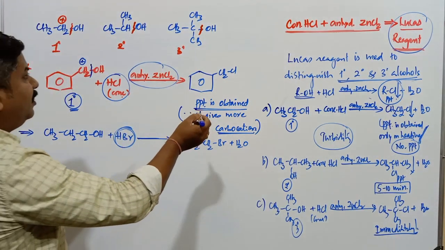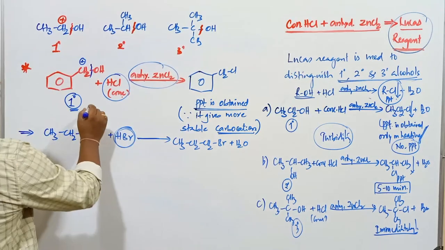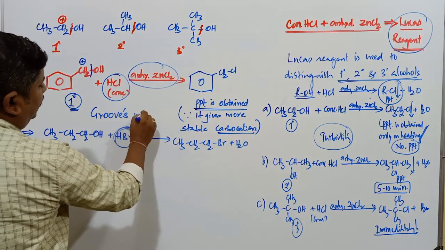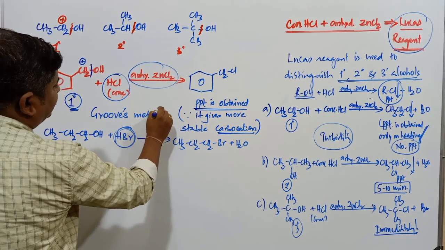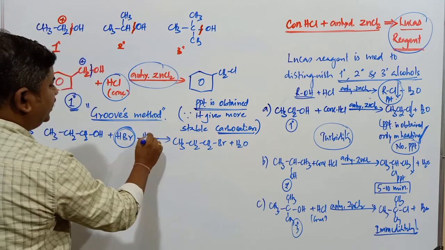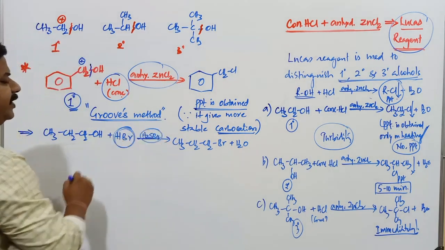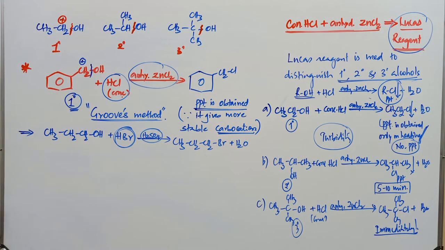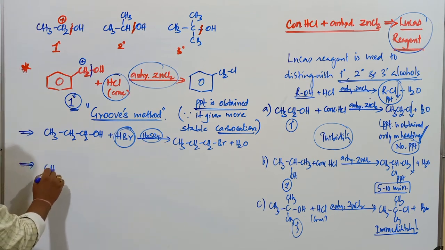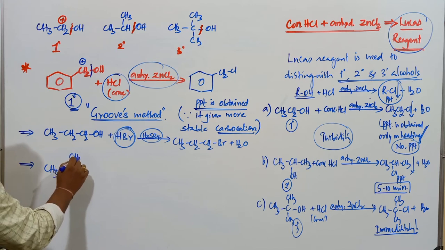And remember, wherever HCl is used, that reaction is commonly called Groove's method. Preparation of alkyl chlorides by using HCl and zinc chloride is commonly called what? Groove's method. Here H2SO4 is commonly used in this reaction. H2SO4 is commonly used.